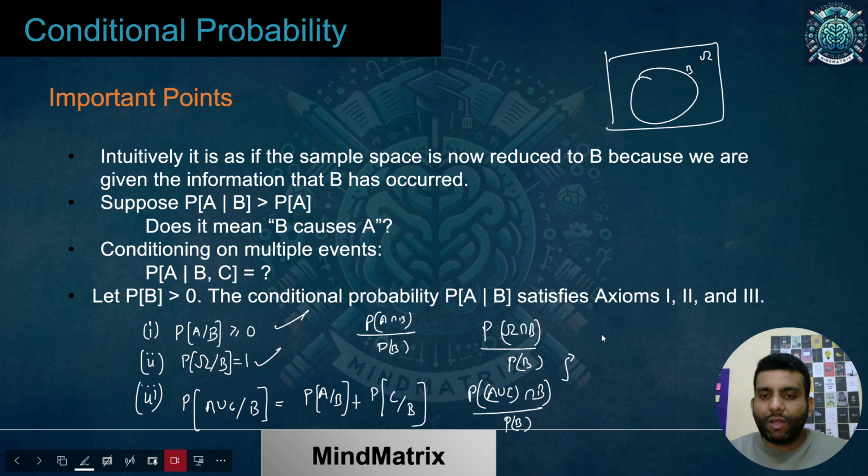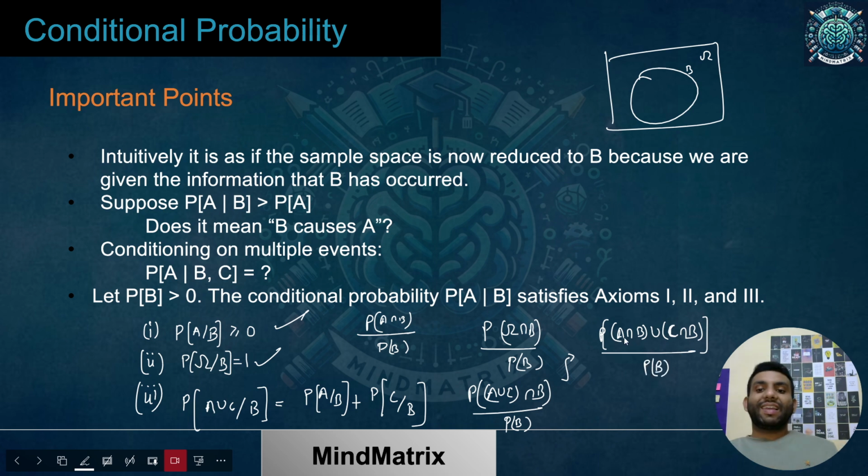You will get P of A intersection B union C intersection B, and then divided by P of B. Because A and C were disjoint, their corresponding intersections with B will also be disjoint. So now you can break it into two parts.